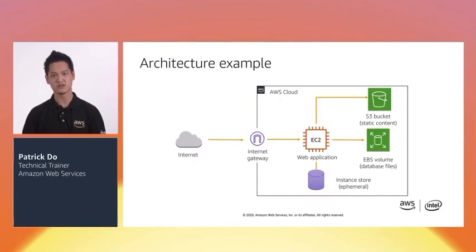So here we can see an example of how you can use Amazon EC2, Amazon EBS, and Amazon S3 to host a simple web application in the AWS cloud. Amazon EC2 can host our web application, storing database files in an Amazon EBS volume and static content such as images in an Amazon S3 bucket.